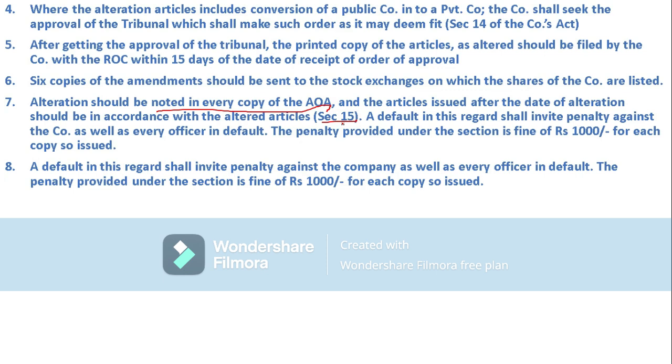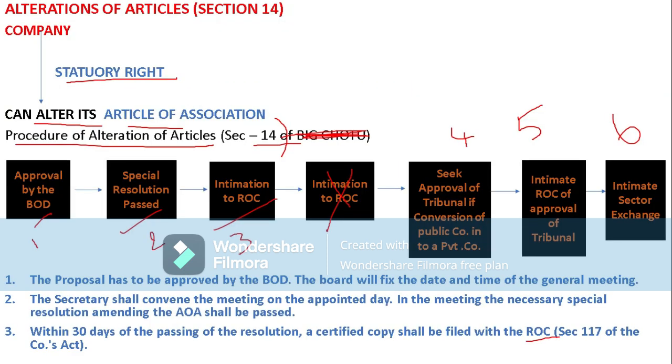So a fine of 1000 rupees is meant for the officer and also the company. The penalty is against the company, and every officer involved in it will be considered a defaulter and should pay the penalty. So this is the procedure of alteration of Articles of Association.